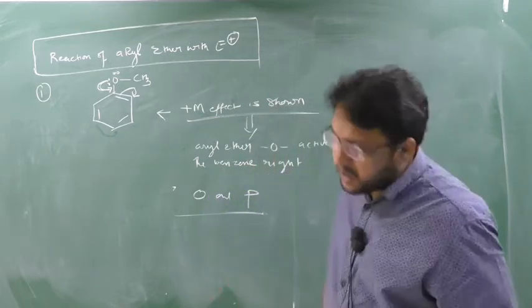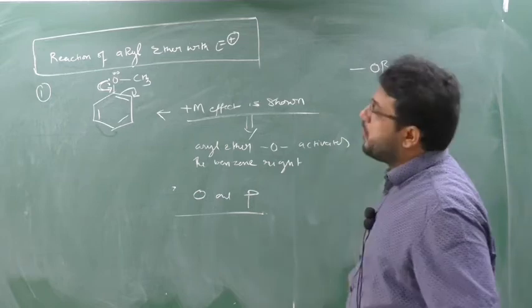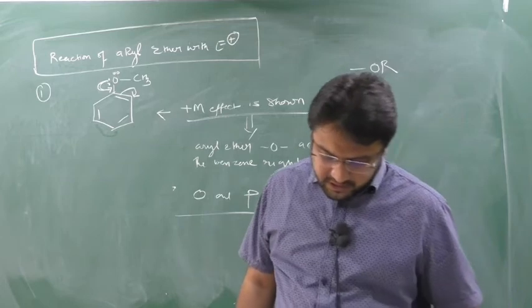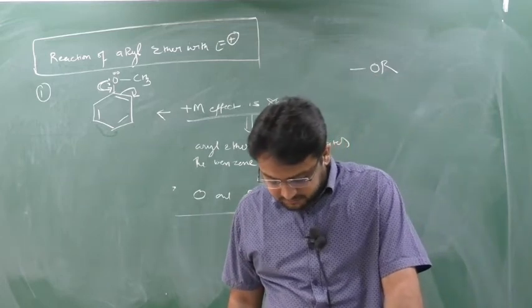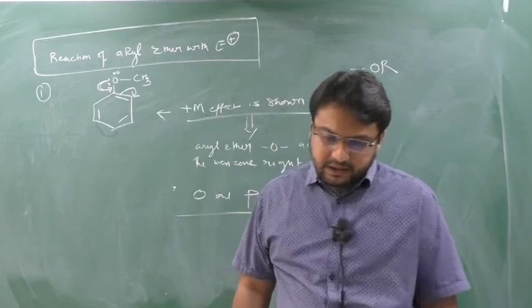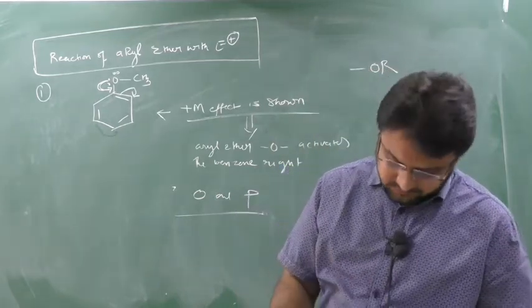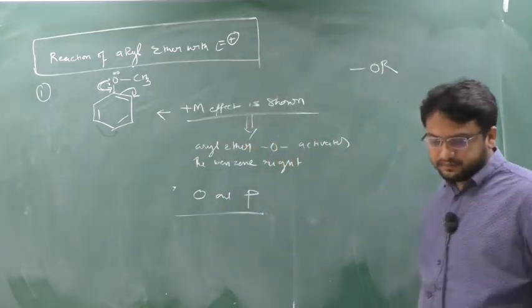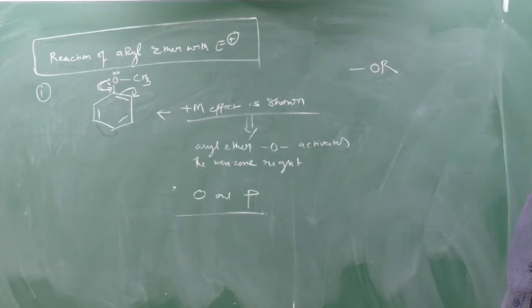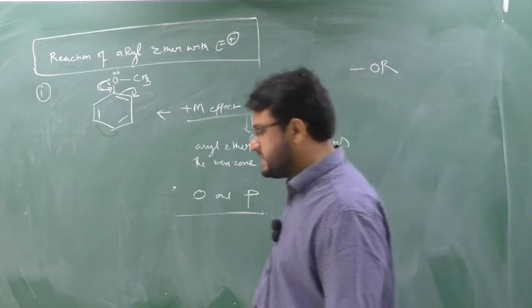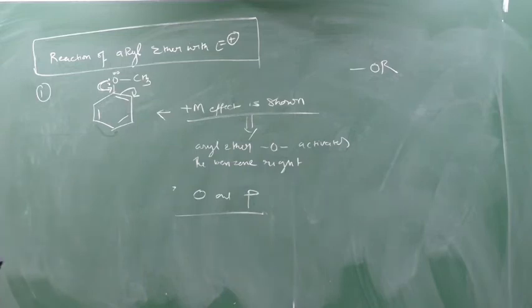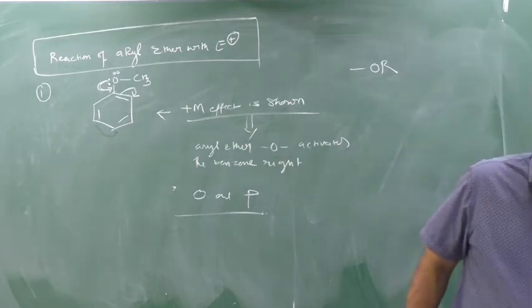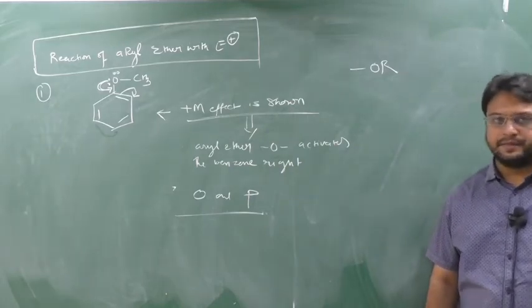Write down first: the OR group will increase the electron density in the benzene ring due to the plus M effect, that is, the mesomeric effect.